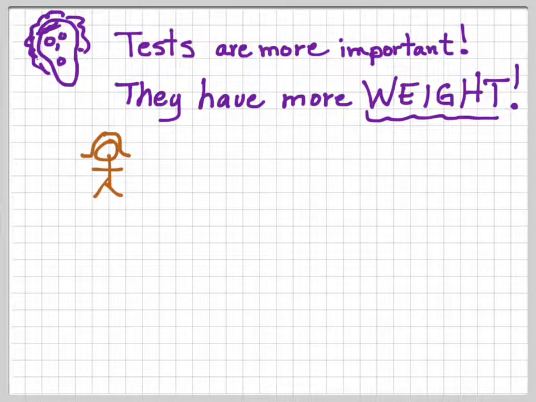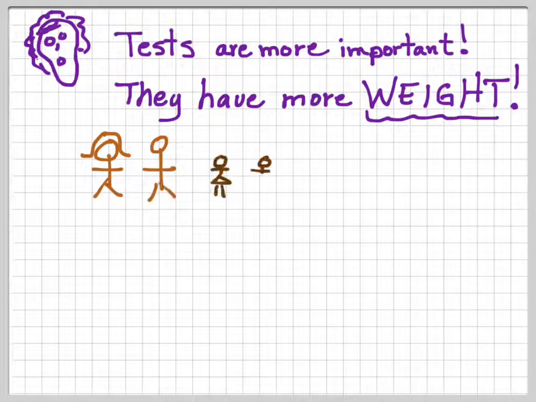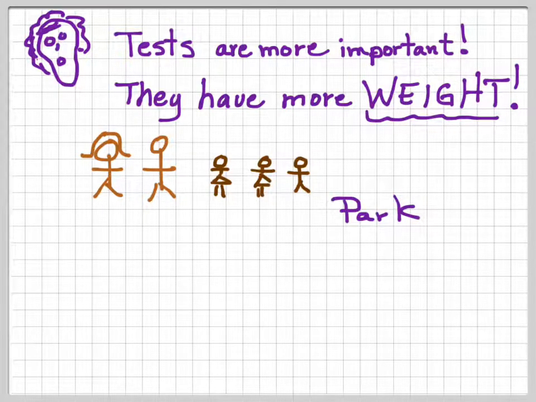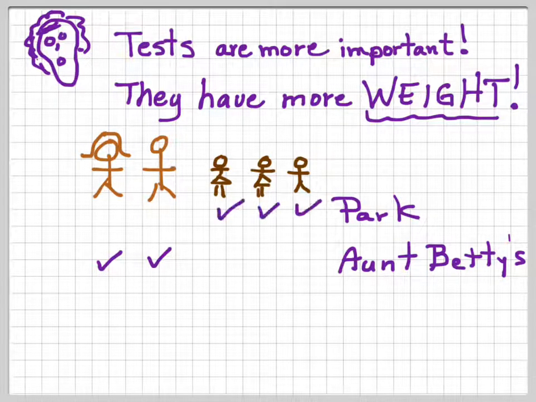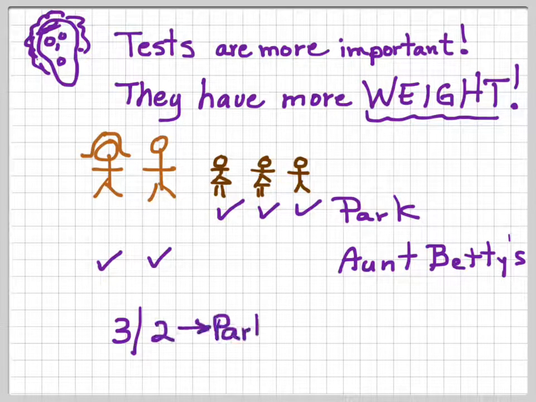Now, to give you an example, here we have a mother and a father and 3 little kids. And they're trying to decide if they're going to go to the park or if they're going to go visit Aunt Betty. Well, the parents vote to go to Aunt Betty's house. The kids vote to go to the park. So if everybody had the same weight, then it would be 3-2 for the park.